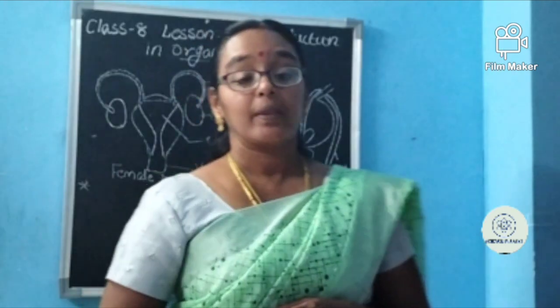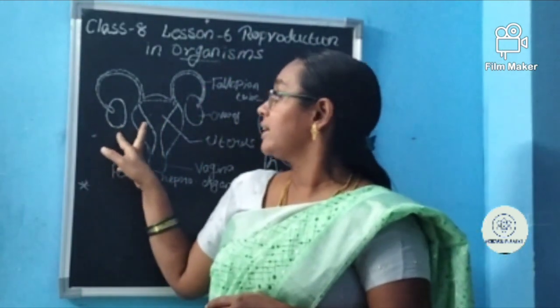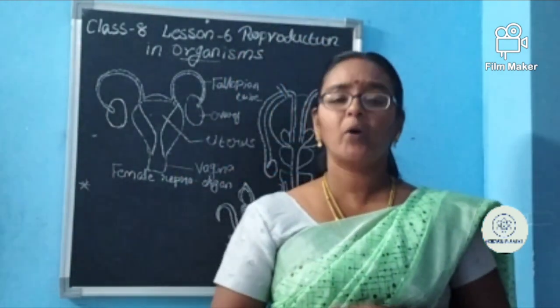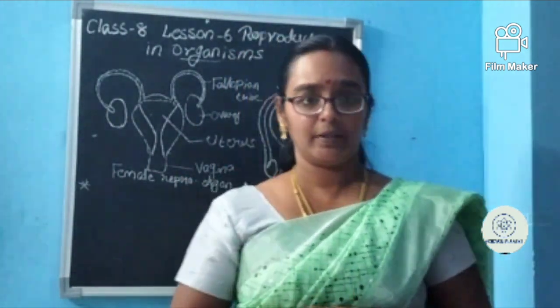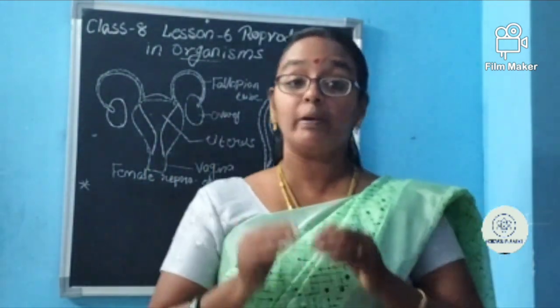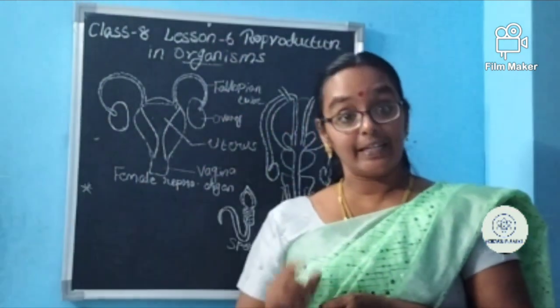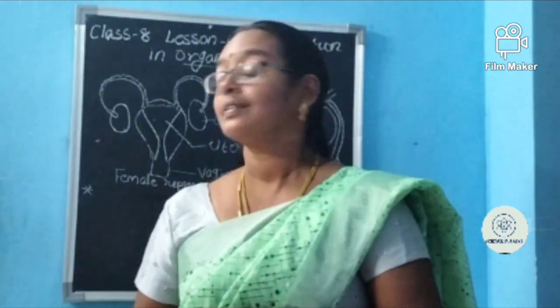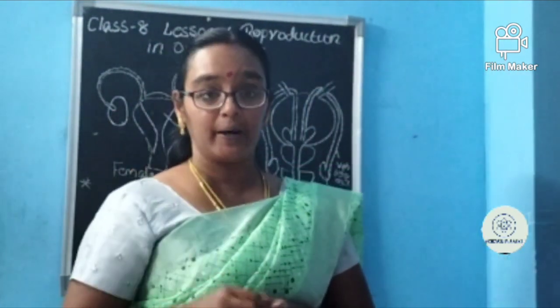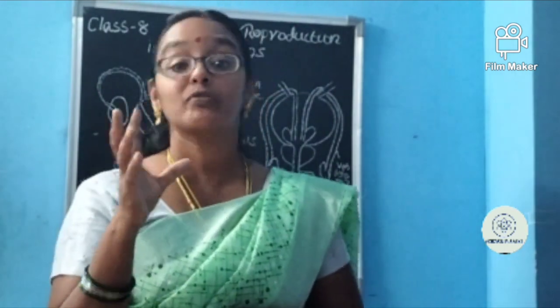We have to see how the ovary produces ovum. The ovary produces an ovum only once in a month. From either of these ovaries, the ovum will be produced and matured. We are saying it as a matured egg. And the testes produce sperms. It is not one, ma. The testes produce millions of sperms.